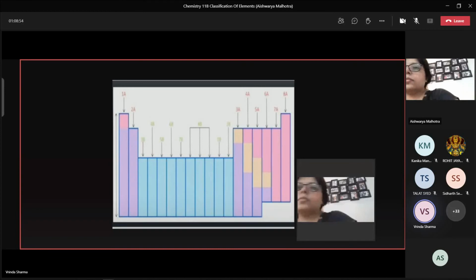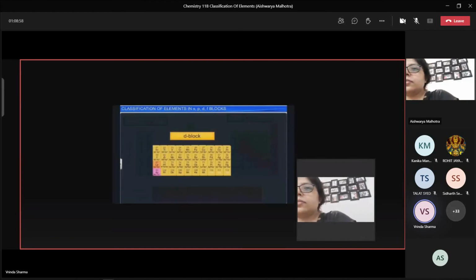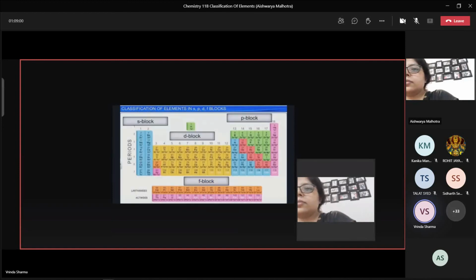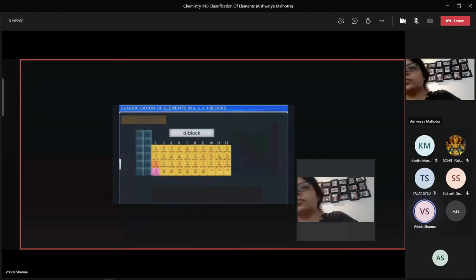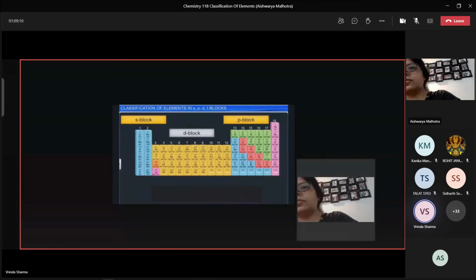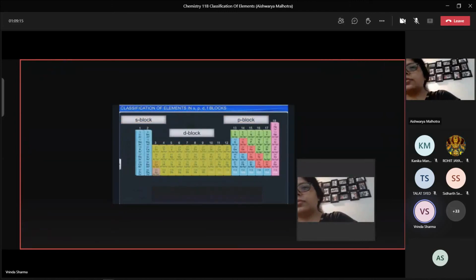Subsequently, using the electronic configuration of the elements, the periodic table can be divided into 4 blocks. That is S block, P block, D block, and F block. When we ponder over D block elements, they can be found between group 3 to group 12, lying amidst S block and P block elements that lie between group 1 to 2 and group 13 to 18 respectively.